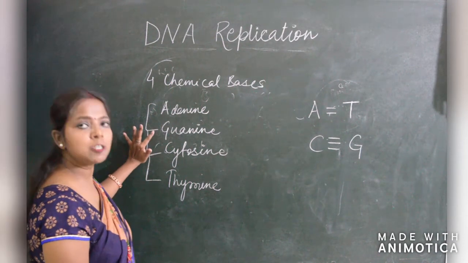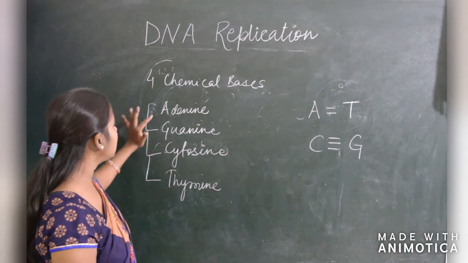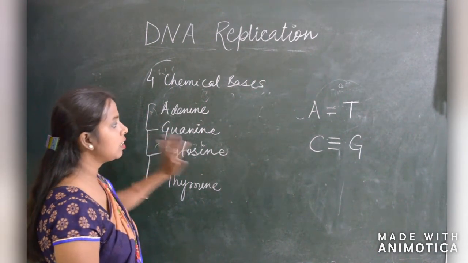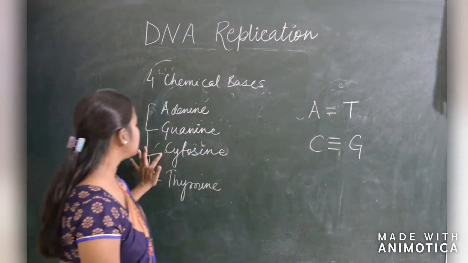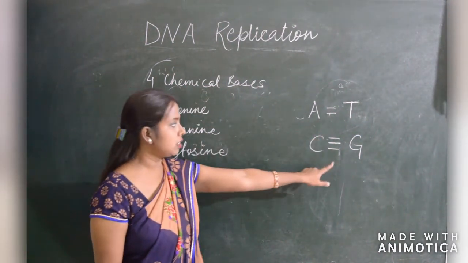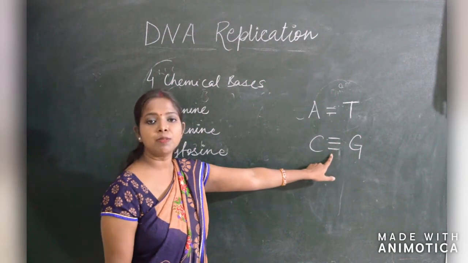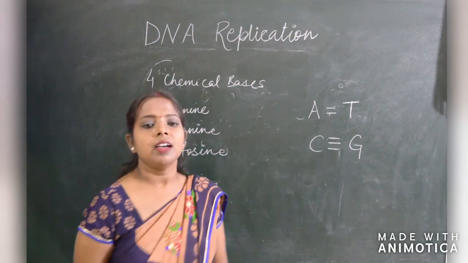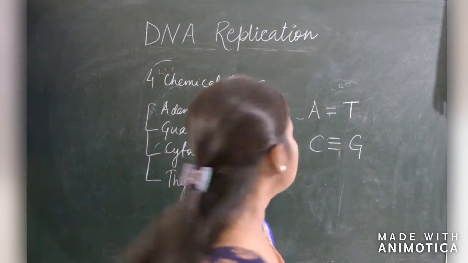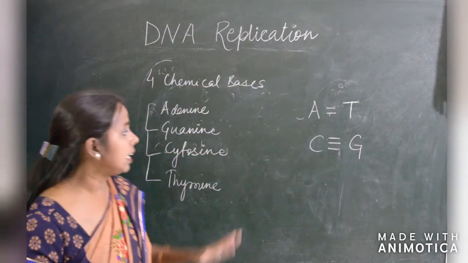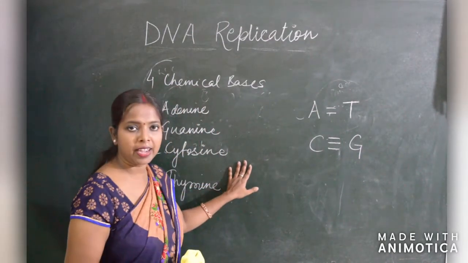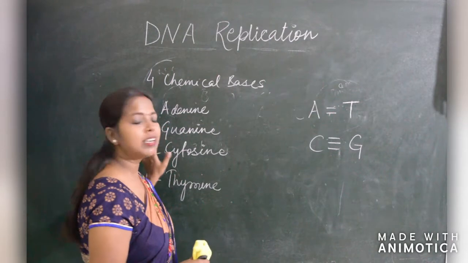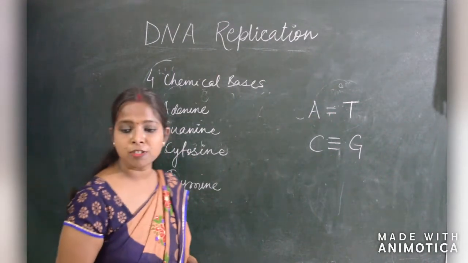Each of the bases pairs with another, as A pairs with T with 2 hydrogen bonds, and C pairs with G with 3 hydrogen bonds. Now, each base is also attached with a sugar and a phosphate.